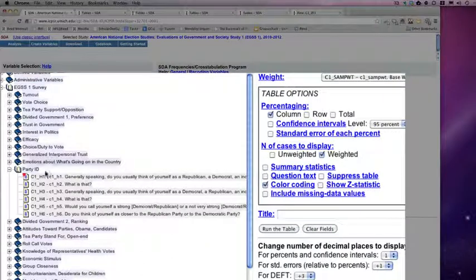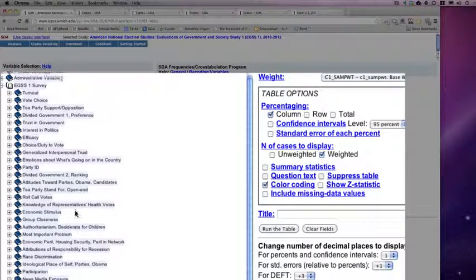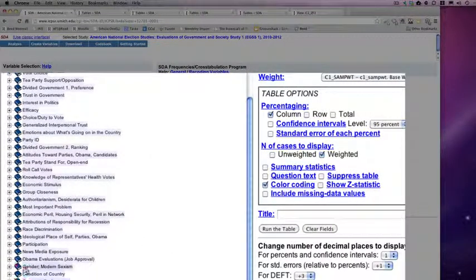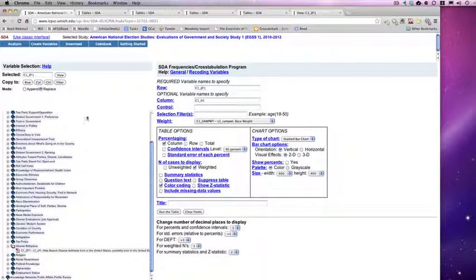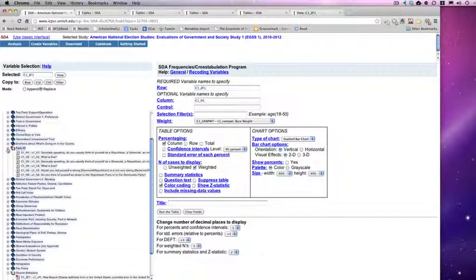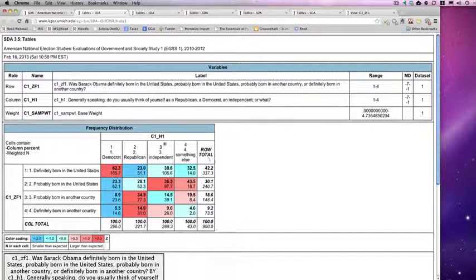So again, what we did here is I found the variable that I was interested in, in this case, whether Obama was born in the U.S. or not, here. I put it in the row. And then the variable that I wanted to compare it on, which was party, I put that in the column, run the table, and we get the breakdown that we want.